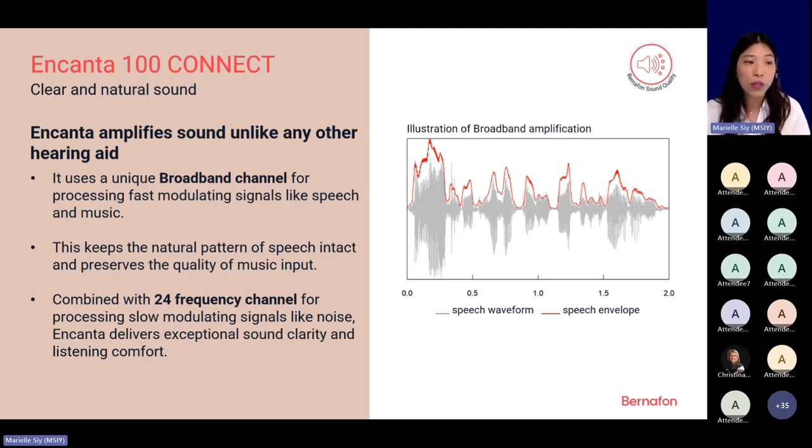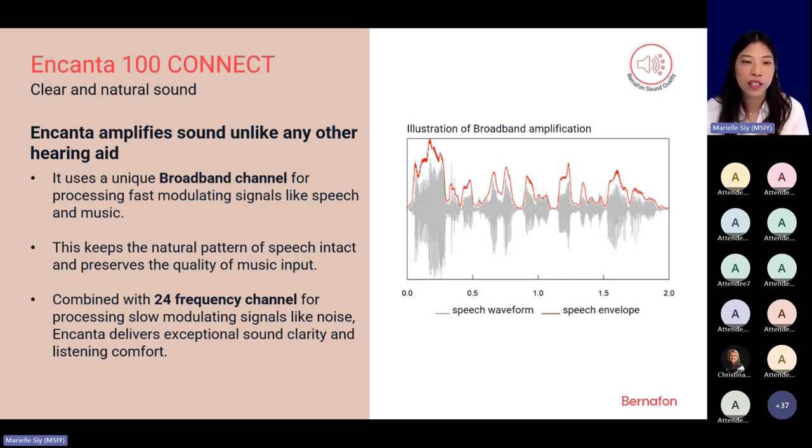And one of the benefits your clients will experience with Bernafon Encanta hearing aids is our clear and natural sound. Because as you know, Bernafon hearing aids amplify sound unlike any other hearing aids. It's a very distinct sound that is only found in our hearing aids. And that is because we use a unique broadband channel for processing fast modulating signals like speech and music.